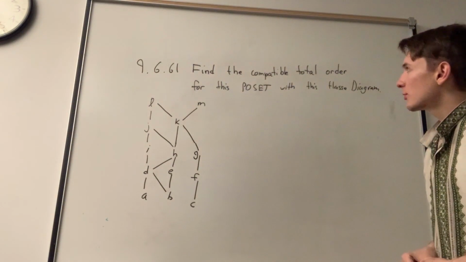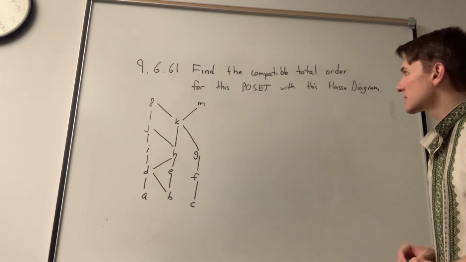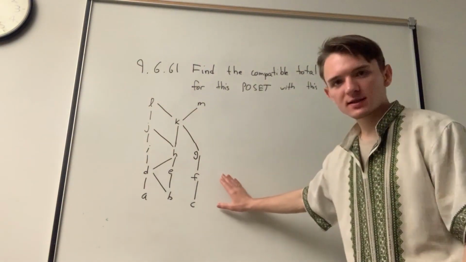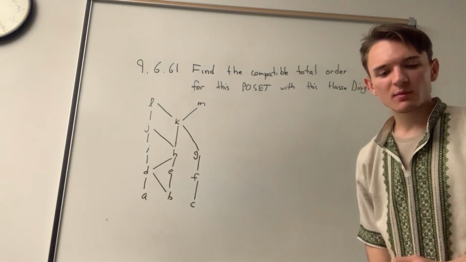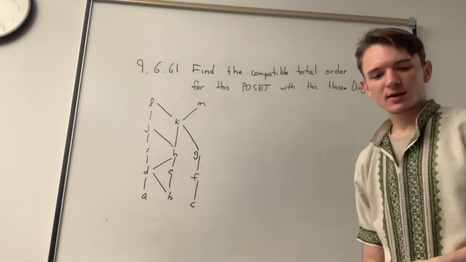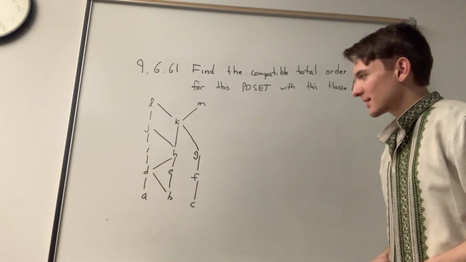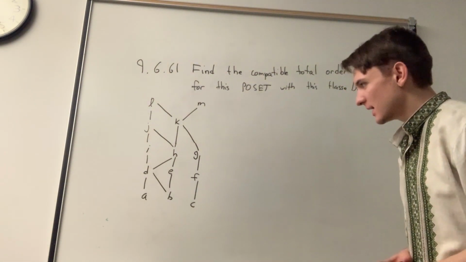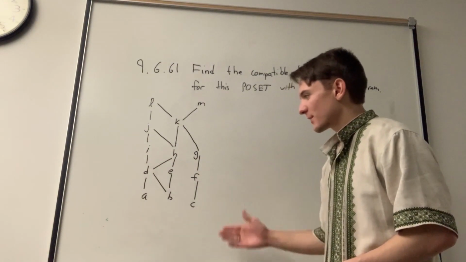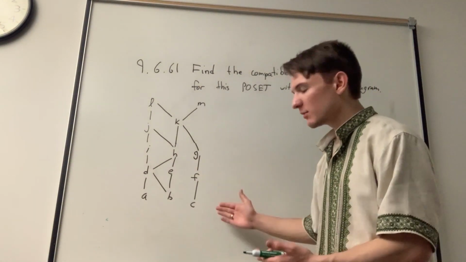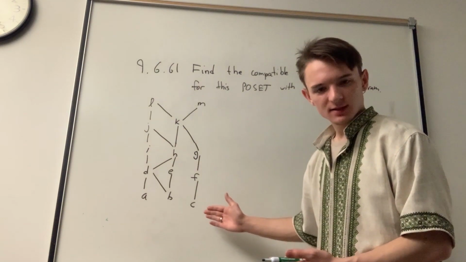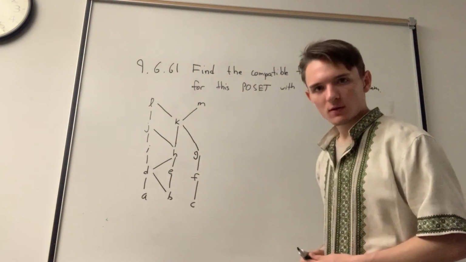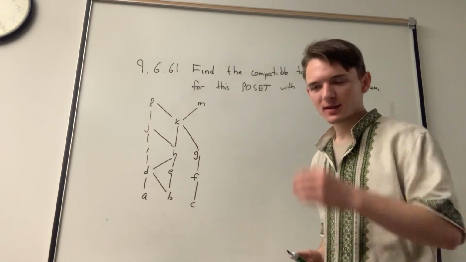Find the compatible total order for this poset with this Hasse diagram. Okay, so they've given us the Hasse diagram and they want us to come up with a total ordering. There are many solutions, right? I'll just give a couple of them, but it's really very easy. You just arbitrarily choose the minimal vertex and then you put it in the set. And you do that until you've used up all of the vertices in your Hasse diagram.